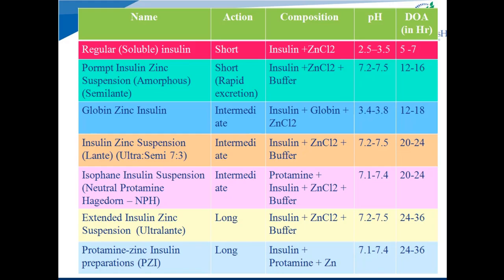Then globin zinc, lente insulin, and isophane insulin are intermediate-acting, and they have duration of action about 20 to 24 hours. And ultralente insulin and protamine zinc insulin, meaning PZI, are long-acting, so they have duration of action about 24 to 36 hours.